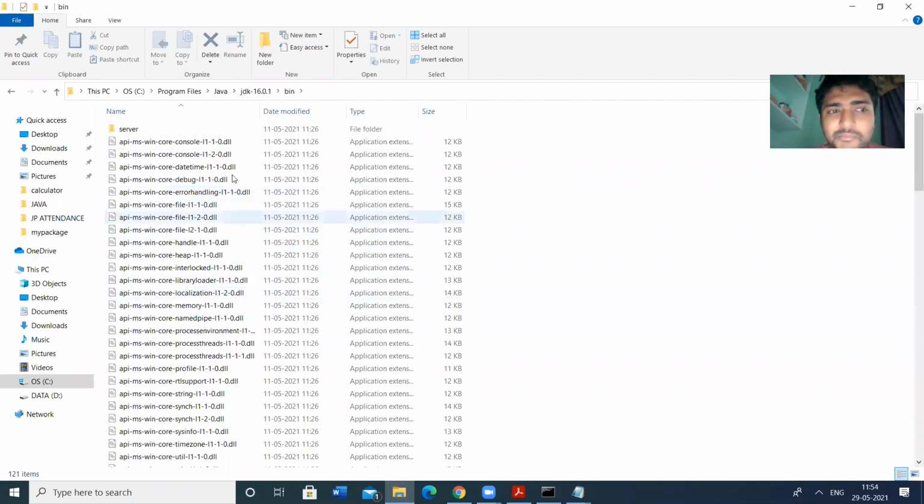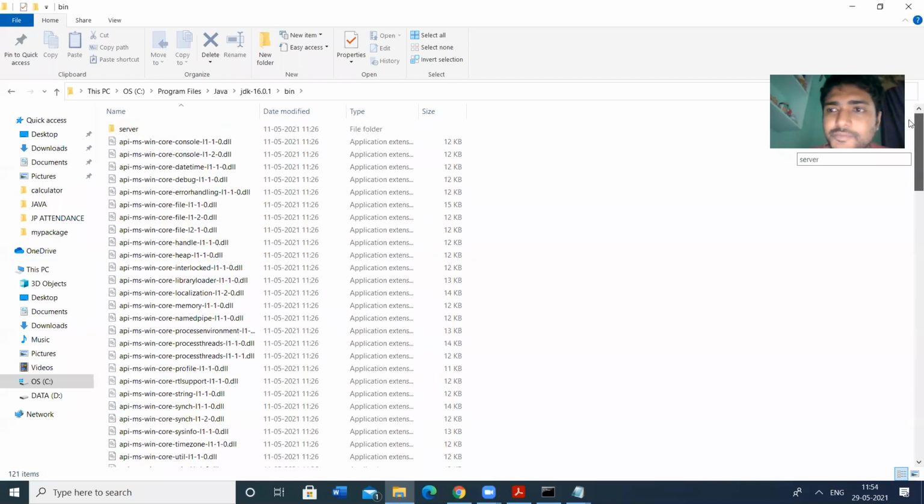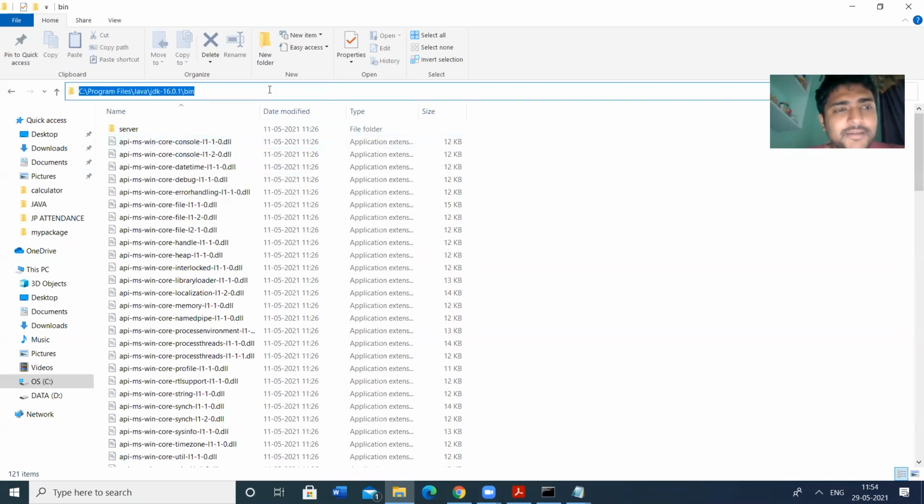We have so many binary files available, with .dll extension also. So here, click on the path. This is the path: C:/program files/Java/JDK 16.0.1/bin. This is the path for bin.